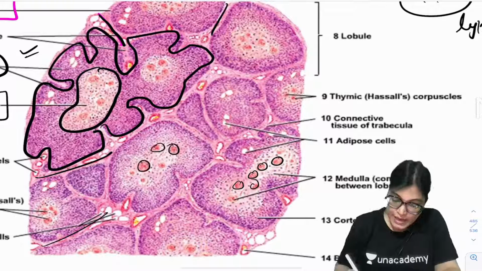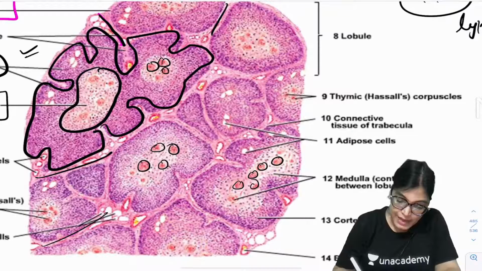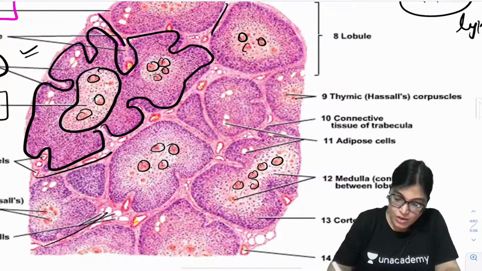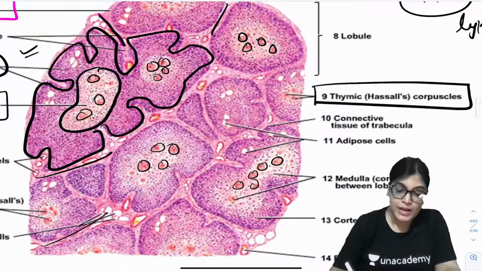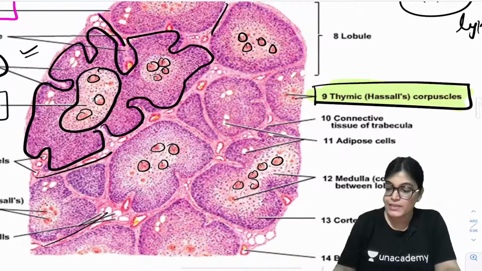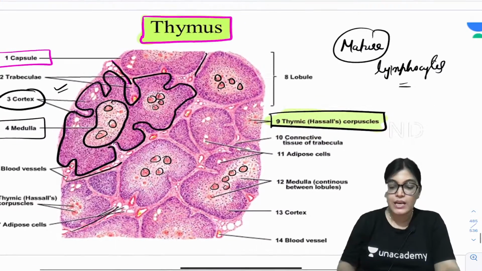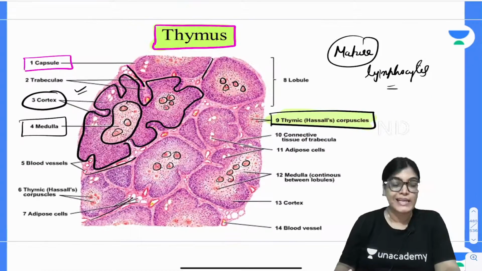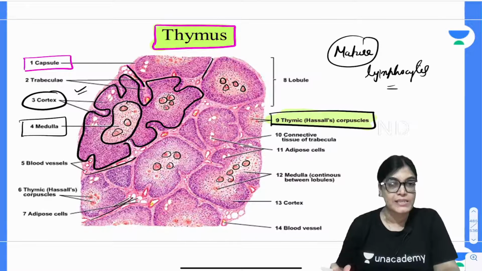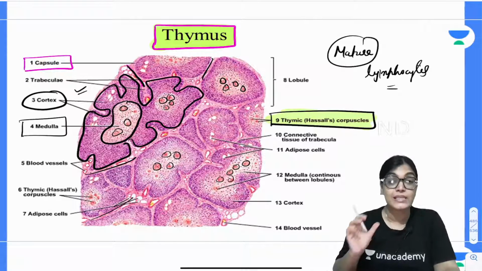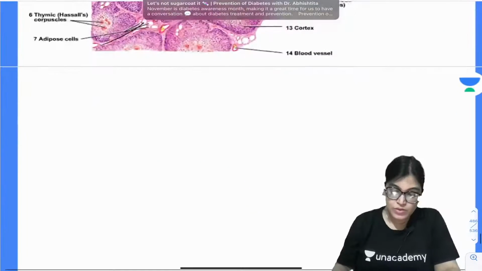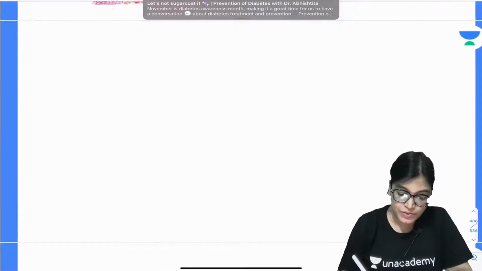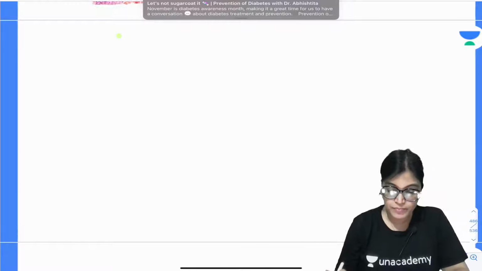This is an acidophilic laminated body which is located inside. Exact function is still not known, and this structure is called thymic corpuscles or Hassall's corpuscles. The number of thymic or Hassall's corpuscles increases with age, and in certain cases we have also traced that there is calcification present in these corpuscles. So, this is the characteristic feature of identification of thymus gland. Please note down the important points of identification. So, let us start with that.